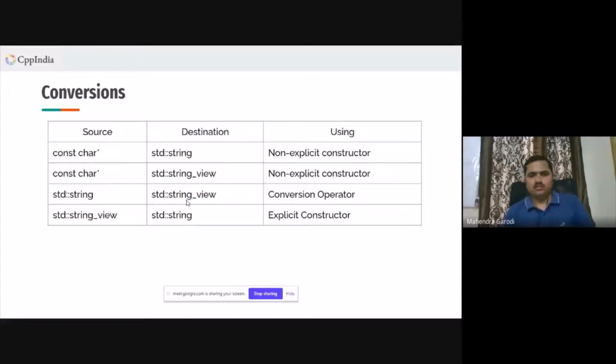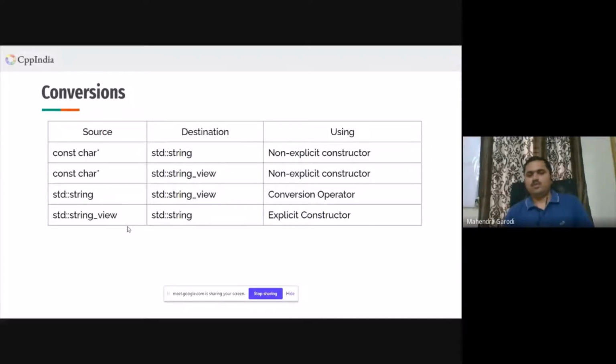So let's talk about the conversions here. This is a table which says what conversions are allowed directly or indirectly. So we all know that const char star to std string is a non-explicit constructor. Similarly, for const char star to std string view also, it's a non-explicit constructor. When we want to convert from std string to std string view, it's not a constructor. There is no constructor available for that, but there is a conversion operator which does this.